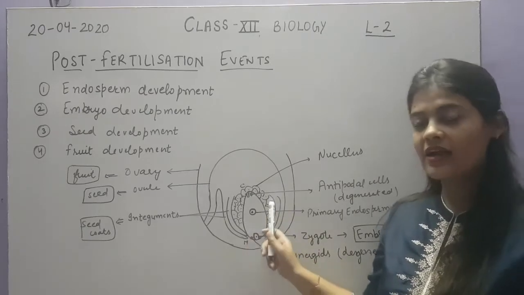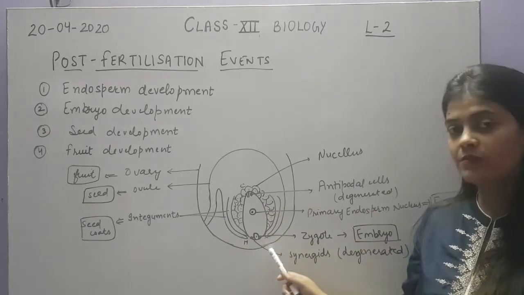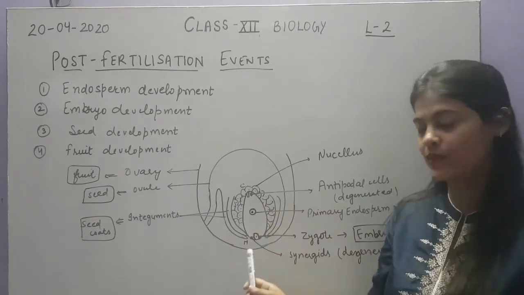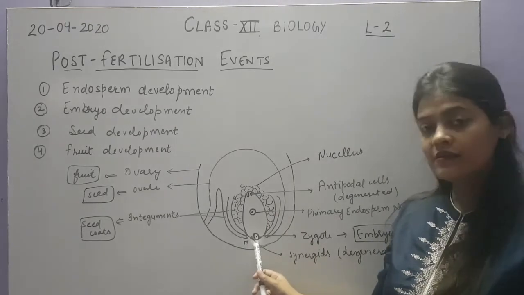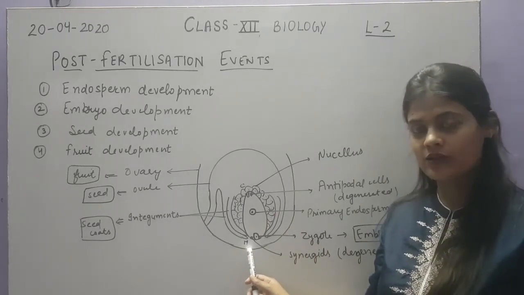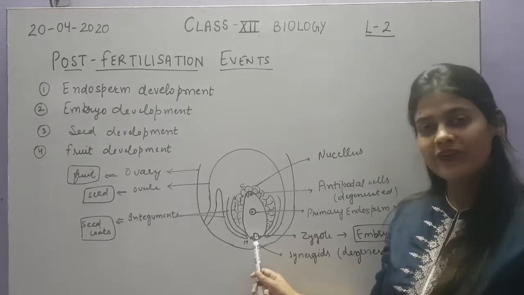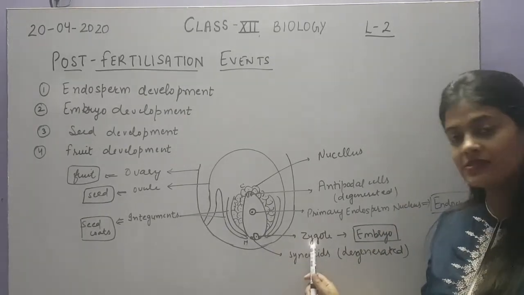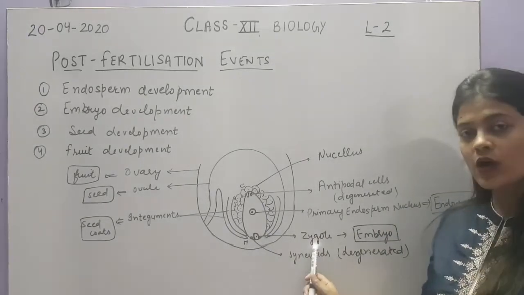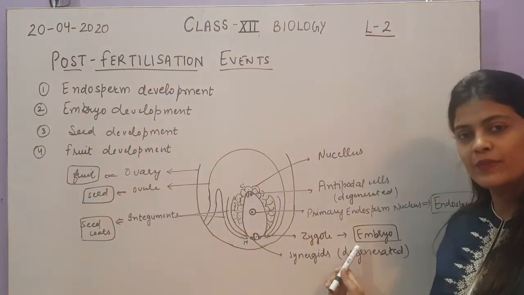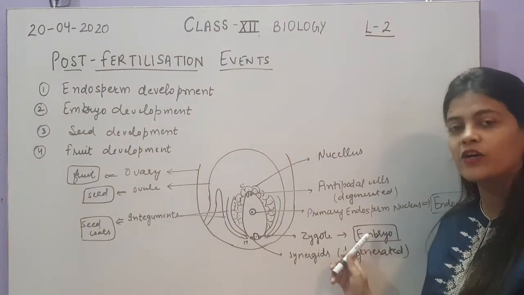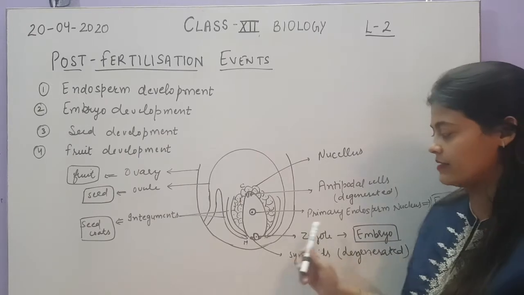This embryo sac, after fertilization, what will happen with this embryo sac? Because you know that the end towards the micropylar side has one fertilized egg, that is called zygote. This zygote will form the future embryo. Now how the development of this embryo takes place, we will discuss later.